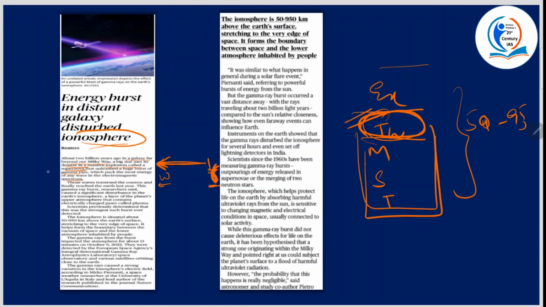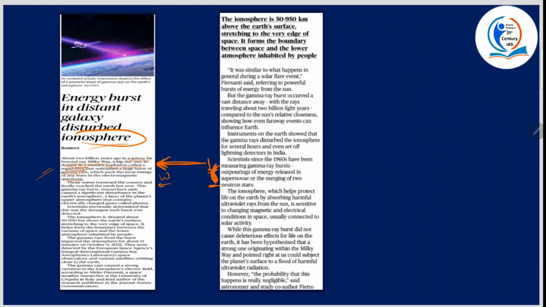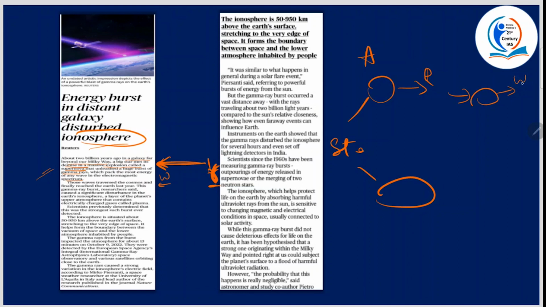And one more word we came across is supernova. What is this supernova? With respect to galaxies and stars, I'll explain. There is a life cycle for a star. There is the star nebula. If it is a massive star, there is one path. If it's an average star, there's another. If it is an average star, the next stage would be red giant, then planetary nebula, and then white dwarf.